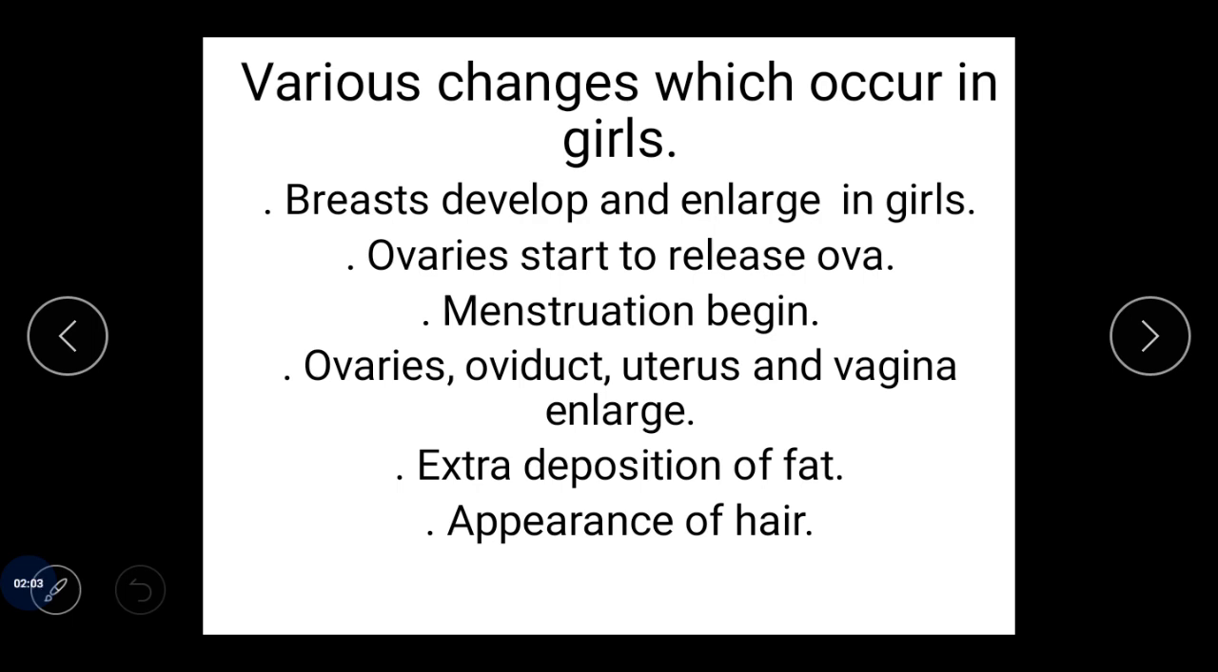So see, during puberty, when the age is attained by the female girls, what are the different changes which we call secondary sexual characters? First, there are different types of body changes, like breast development and enlargement in girls. So the first is breast development and enlargement in girls. The second one is that the ovaries start to release the ova.